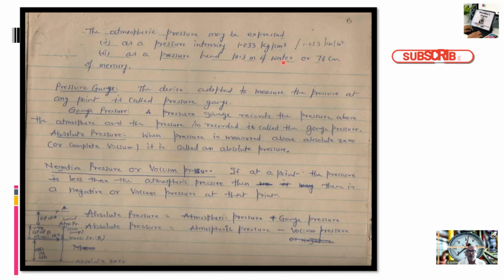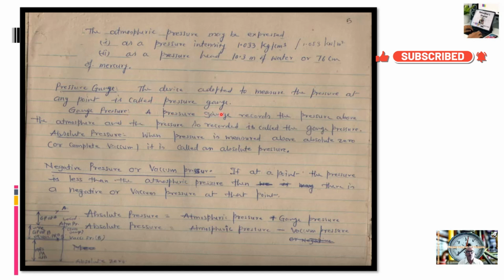10.33 meter of water, we have already come across in Torricelli's barometer in our school days, and 76 centimeter of mercury or 760 millimeter of mercury. It is also defined as 760 millimeter of mercury. Pressure gauge is a device adapted to measure the pressure at a particular point or the difference between two pressure points. Pressure gauges may be manometer type or mechanical gauges. In my background you will find a pressure gauge, that is a mechanical pressure gauge.